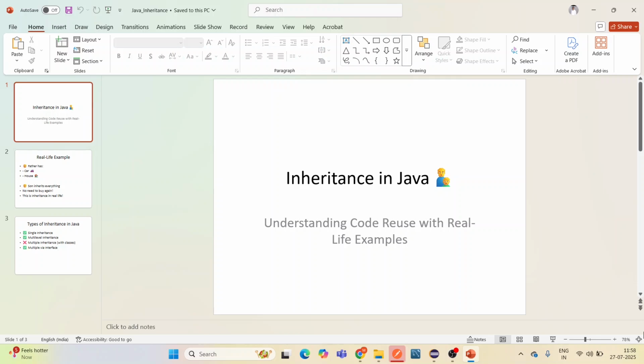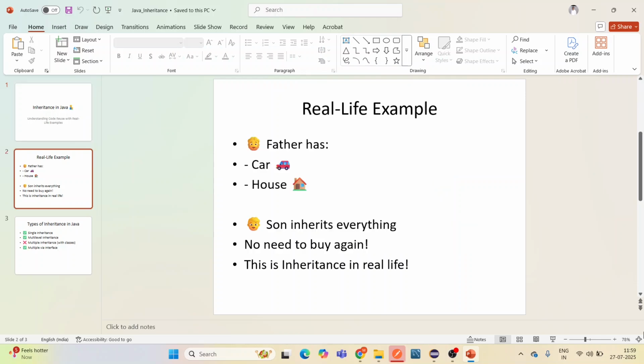Today we are going to understand inheritance in Java in the simplest way using a real world analogy. Let's say we have a father, he has a car and a house. Now his son is born. The son automatically gets the house and car. He didn't have to buy them again. This is exactly what inheritance means in Java. A child class inherits properties and behavior, like variables and methods, from the parent class.